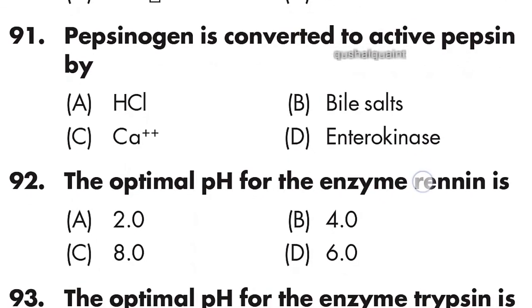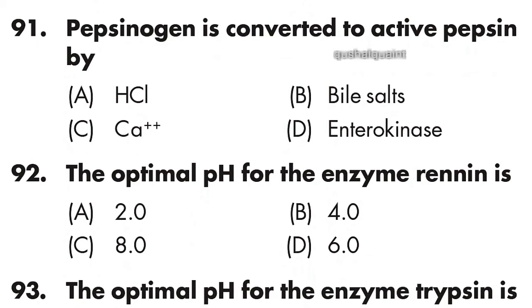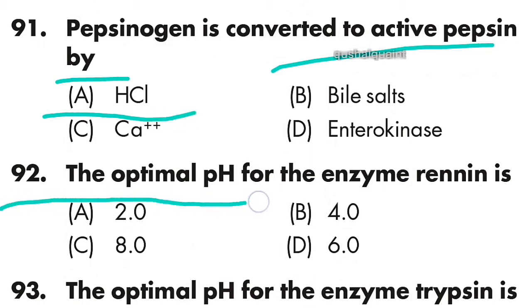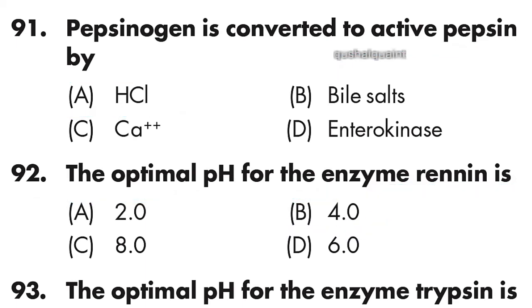91. Pepsinogen is converted to active pepsin by HCl. Option A is right. 92. The optimal pH for the enzyme rennin is 4.0. Option B is right.